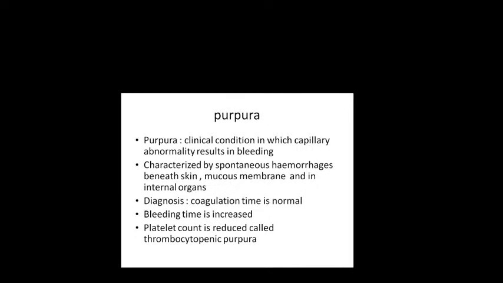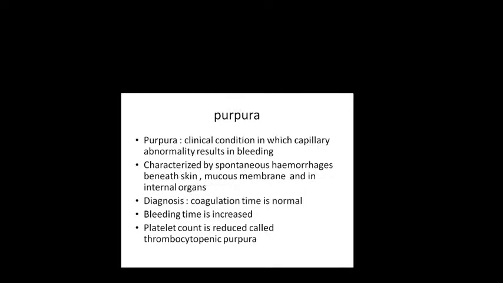Purpura. Purpura is a clinical condition in which capillary abnormality results in bleeding. So capillaries are not normal. Because of capillary abnormalities, they break up very easily. So this is characterized by spontaneous hemorrhages beneath the skin, mucous membrane and in internal organs. In this disease, coagulation time is normal, but the bleeding time is increased. In purpura, bleeding time is increased.